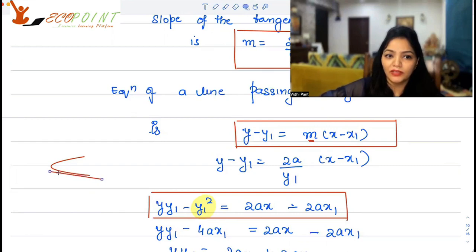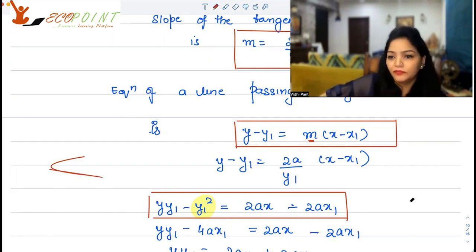Because you have a tangent at this point, it lies on the parabola as well. So y1 square will be equal to 4ax1. That is why you can convert y1 square to 4ax1.